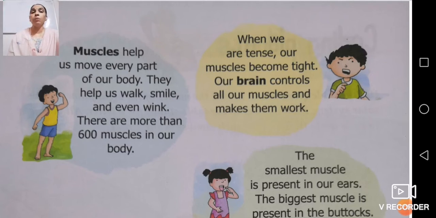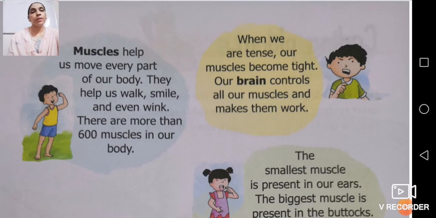Now there are more than 600 muscles in our body. This also you will remember, that in our body we have more than 600 muscles. If I talk about bones, we have 206 bones, and when I talk about muscles, in our body we have more than 600 muscles.